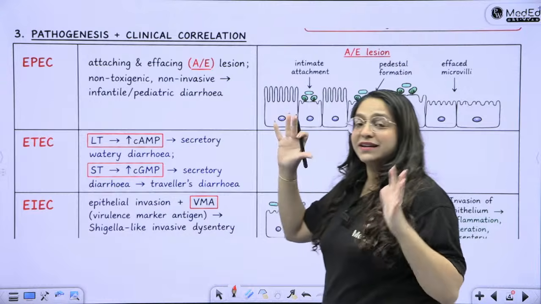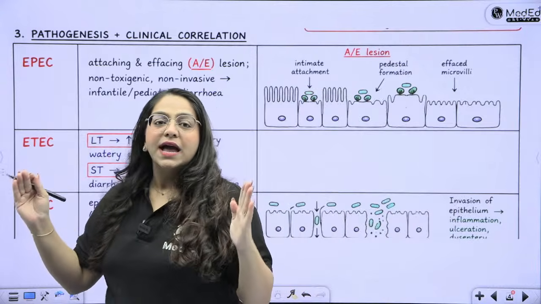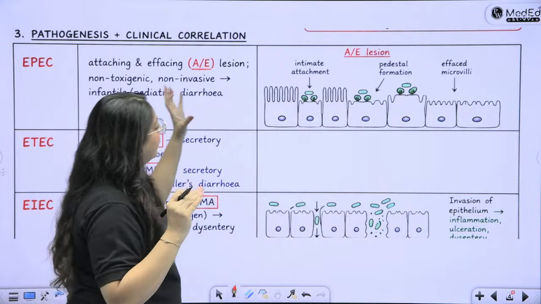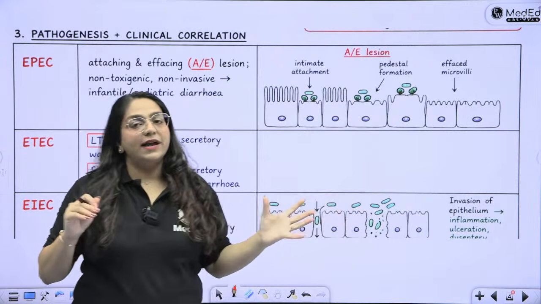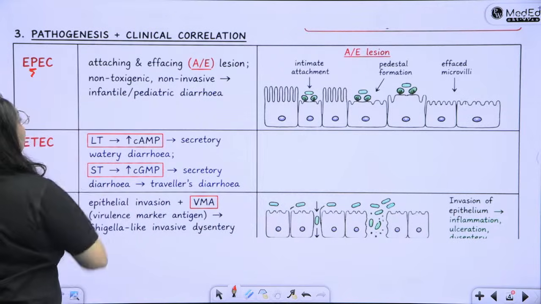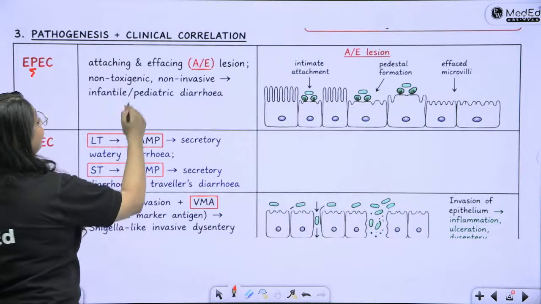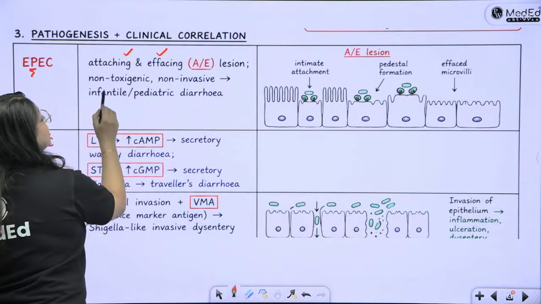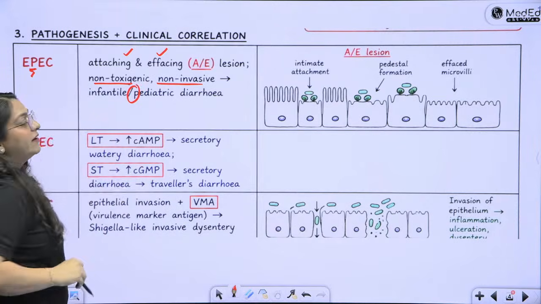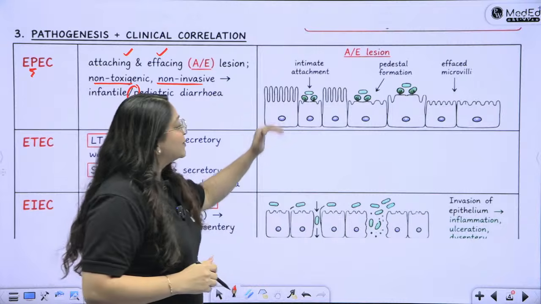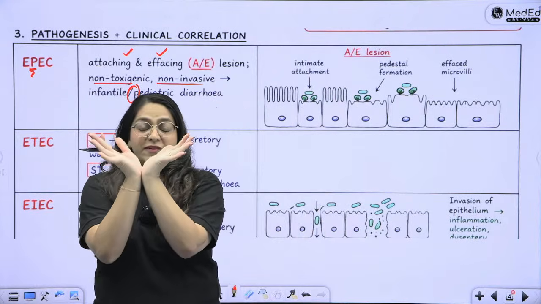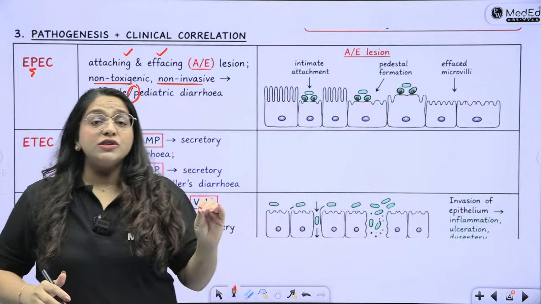Now you're going to make a nice little table in the answer sheet, and you are also going to write in front of it or draw little sketchy diagrams to show the pathogenesis. Okay? So EPEC, like I said, P for pediatric, it causes the attachment effacement type of lesions, and it is non-toxigenic and non-invasive kind of a disease. It causes P for pediatric or infantile diarrhea. So just simply draw a brush border epithelium, show that the E. coli has attached to it, and it has done what? Attachment effacement. It is non-toxigenic, non-invasive.